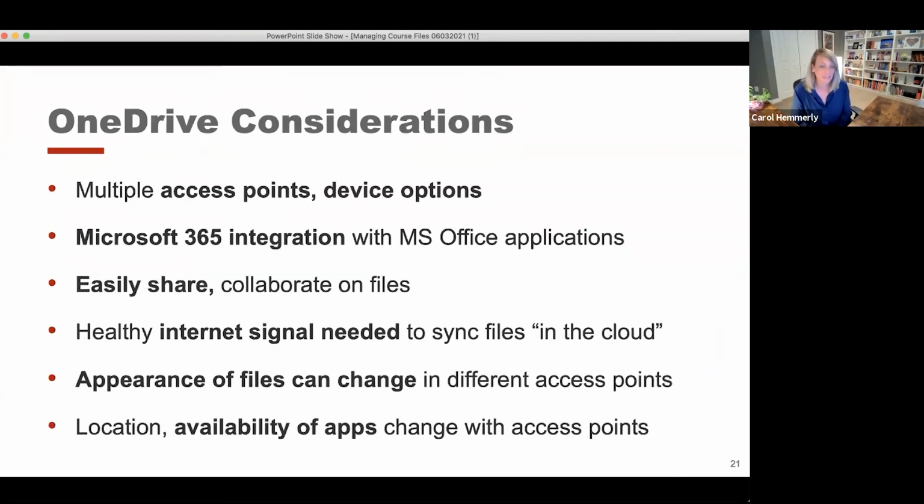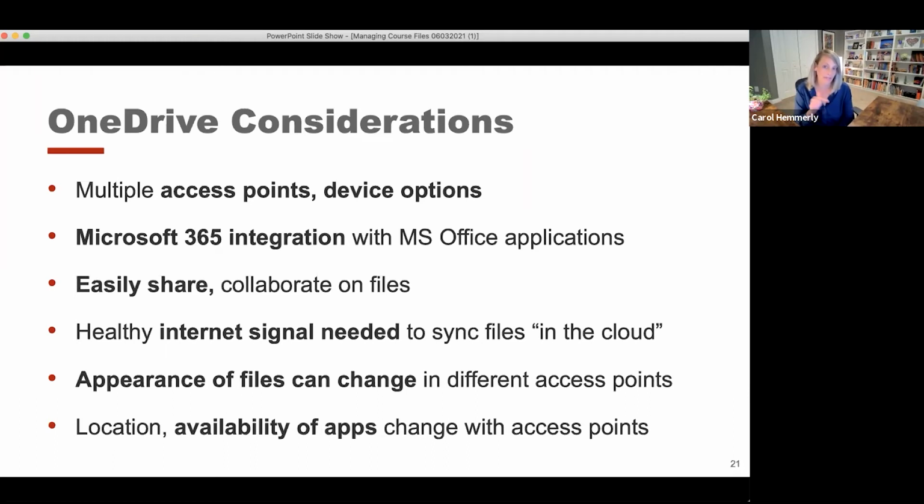Some OneDrive considerations, or some reasons, I guess, that you might want to start using OneDrive more often. If you're currently using Google Drive or just your own personal file storage space on your computer, OneDrive offers multiple access points for your files. So you can open up a file, maybe it's a Microsoft Word file. You can open that up using the Microsoft app on your computer.